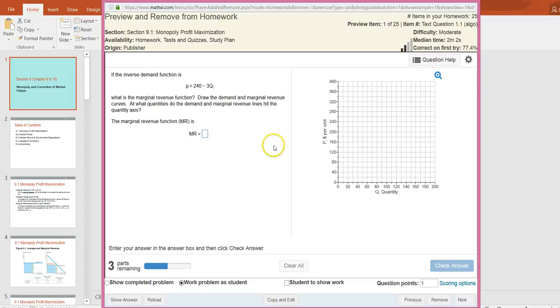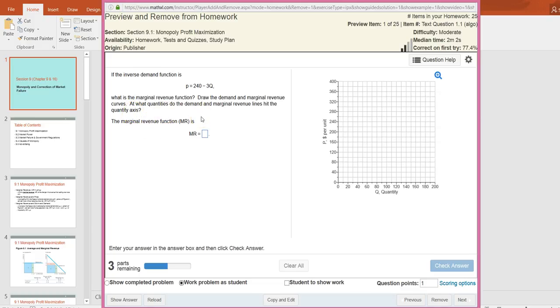This is question number 1 of homework 10 for chapter 9 and a portion of chapter 16. If the inverse demand function is P equals 240 minus 3Q, what is the marginal revenue function? Draw the demand and marginal revenue curves. At what quantities do the demand and marginal revenue lines hit the quantity axis?